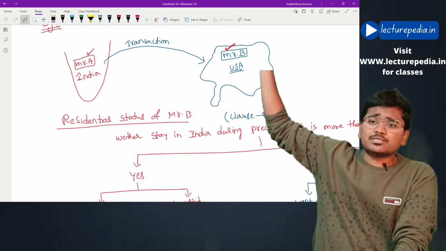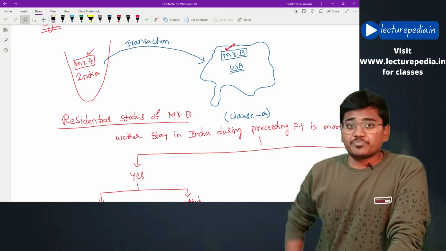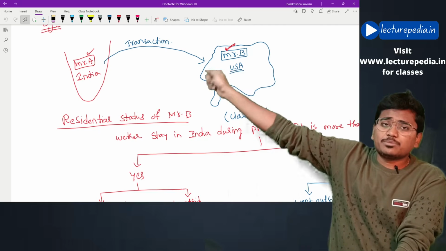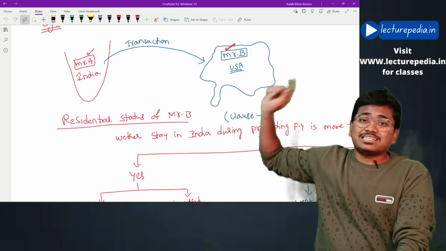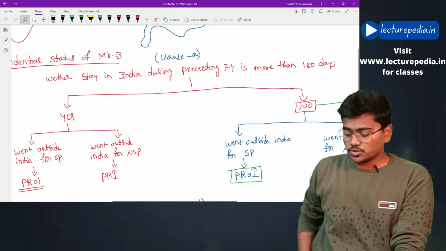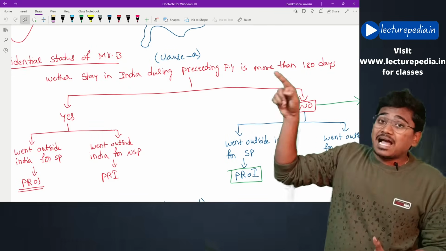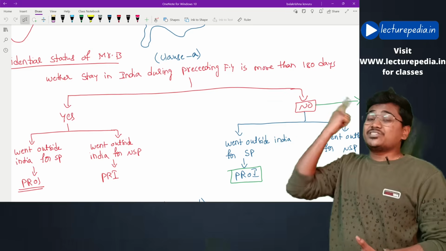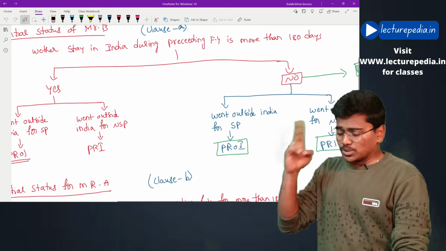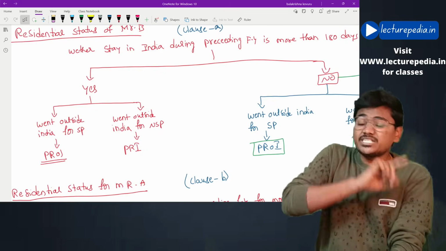Let us say there is a person Mr. A who is in India, and there is a person Mr. B who is in USA. Now Mr. A is entering into a transaction with Mr. B. While entering into the transaction, Mr. A will check the residential status of Mr. B who is in USA. Now see what he will do. First of all, Mr. A will see whether Mr. B has resided in India during the preceding financial year for 182 days or more or not. You get two types of answers, yes or no. If yes, Mr.